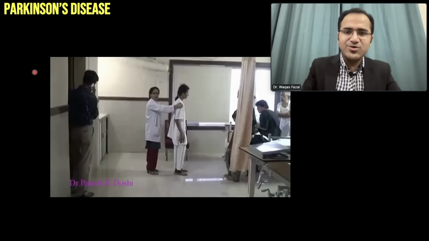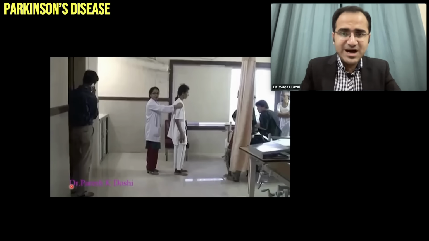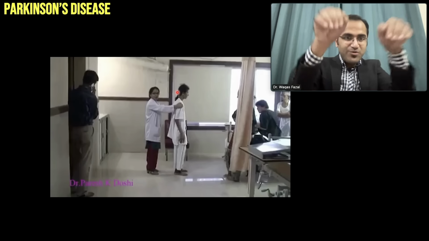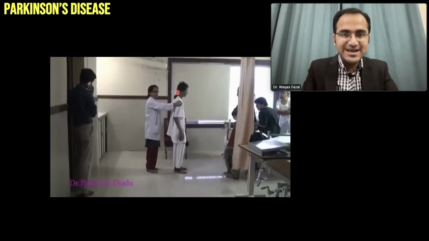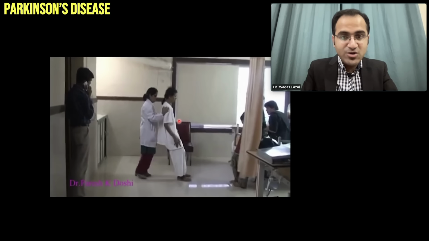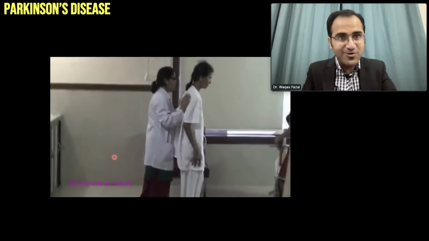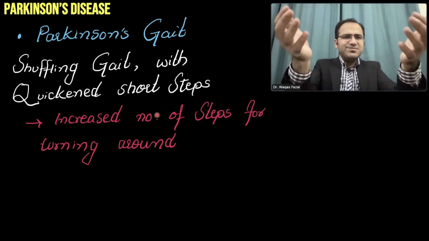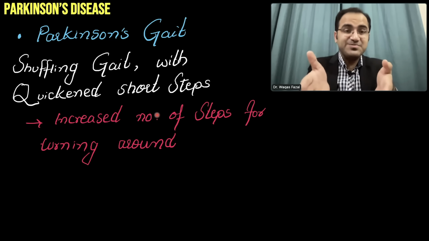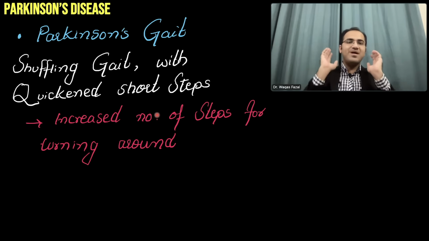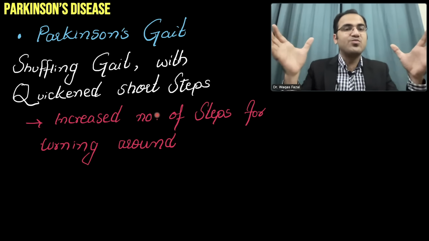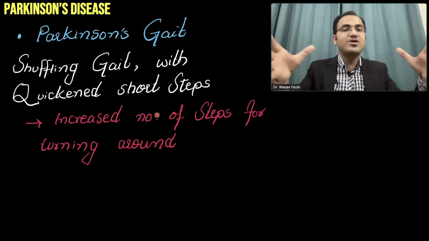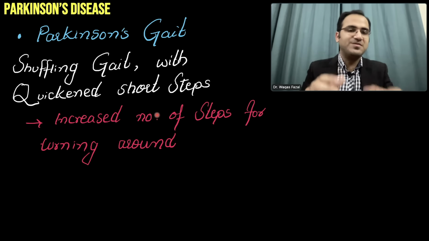Now this is a small video in which you can see how the pull test is performed. Doctor is standing at the back, patient is standing in the front, and doctor tries to pull the patient back from the shoulders like this, and the patient cannot maintain the posture. Patient falls down. A normal person can maintain the posture. When you push the patient backward, a normal person will maintain the posture, but this patient of Parkinsonism will fall back. So you must be present at the back to prevent the patient from falling back on the floor. And if the patient falls, you hold the patient.